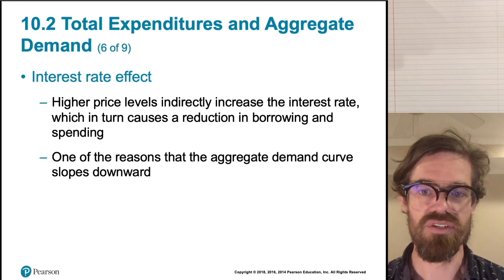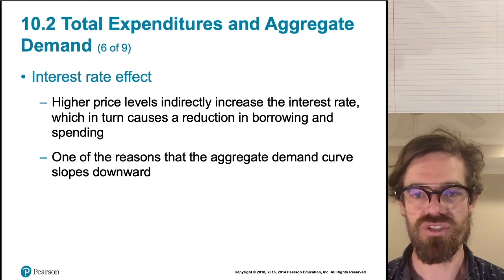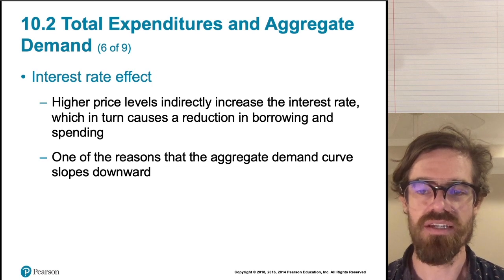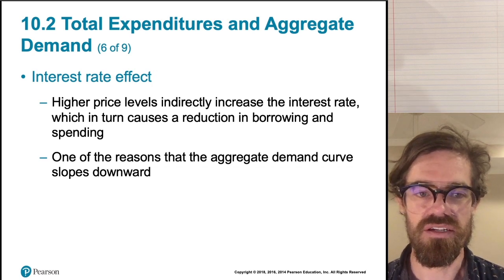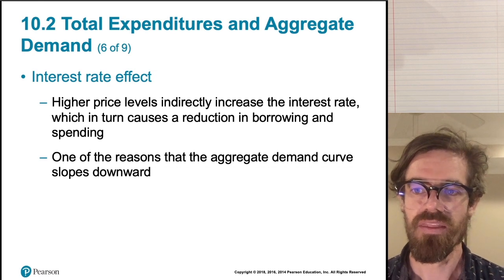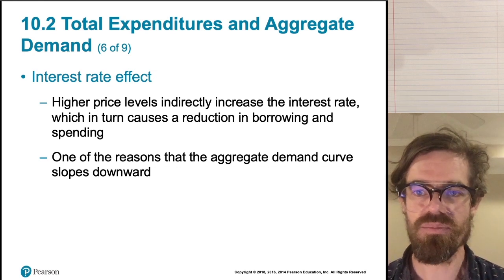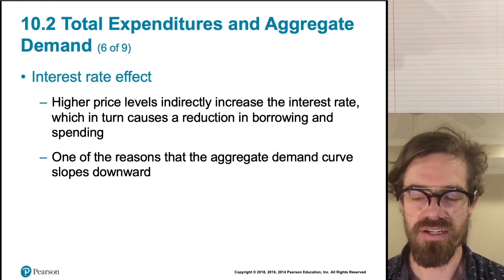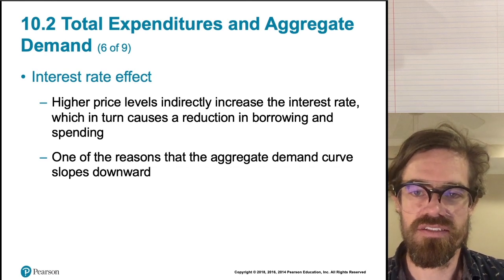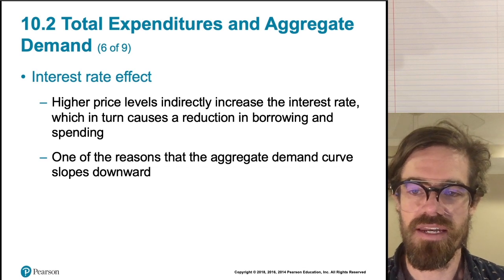And then when the price level goes down, usually interest rates go down as well, since an interest rate is just a price of borrowing money. And when the interest rate goes down, it becomes cheaper to borrow money, and so investment increases, right? So that's basically what's going on with the interest rate effect, right? So it mostly affects investment, but to some degree it also can affect consumption, government expenditure, and net exports as well.